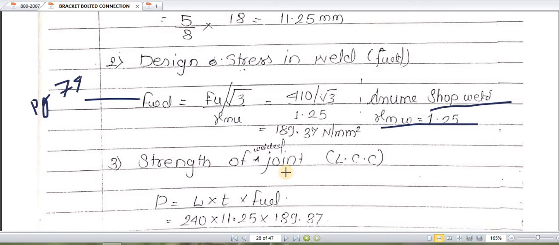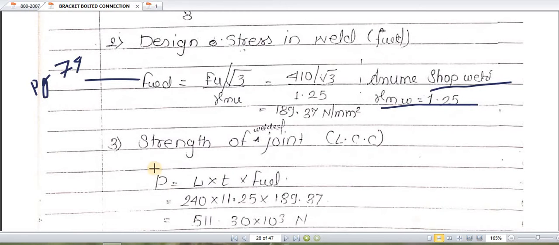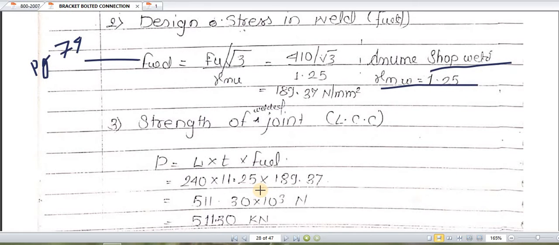We have to find out the strength of weld, in other words, the load taken by the joint. Okay, the strength of welded joint is nothing but the load taken by the joint. P weld is equal to area into stress. Area is L into T. Stress is nothing but this design stress, fwd. Simple formulas are used. Very simple problems are there for welded connections. Simple formulas, you can directly keep in mind these formulas.